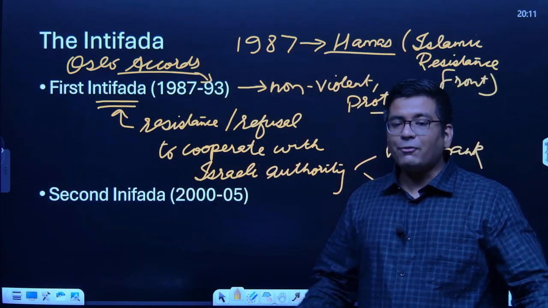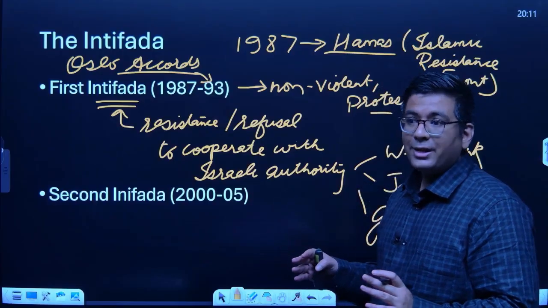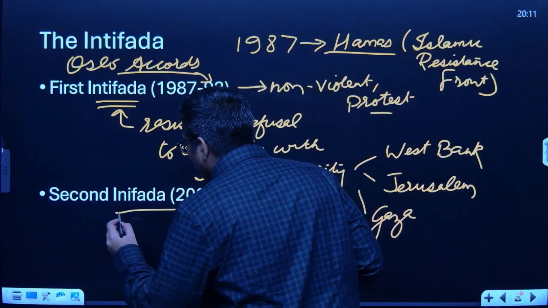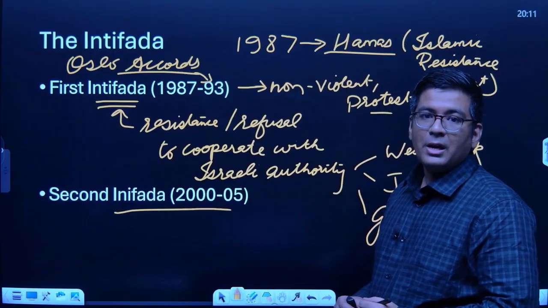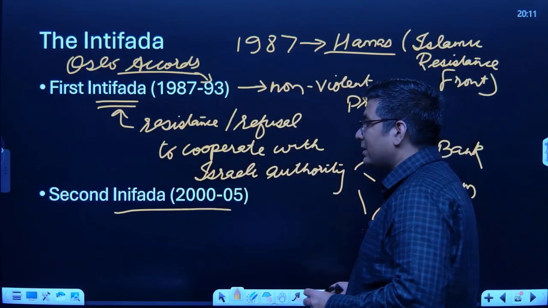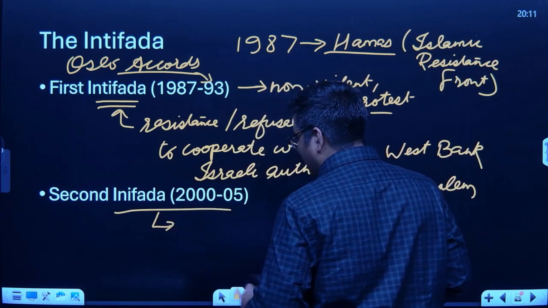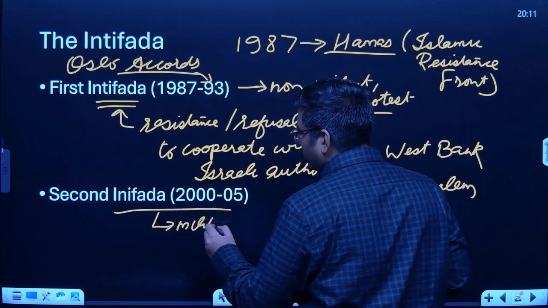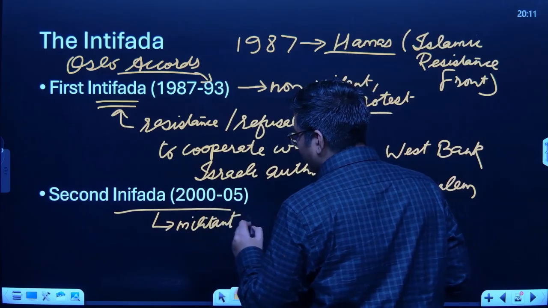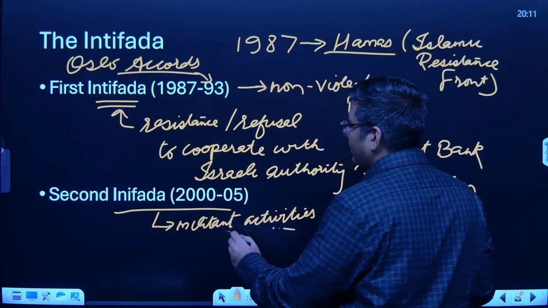Then after the failure of the Oslo Accords negotiation, the second Intifada started between 2000 and 2005. Now this second Intifada was having militant activities. Okay, so instead of being a non-violent movement, this again turned violent.